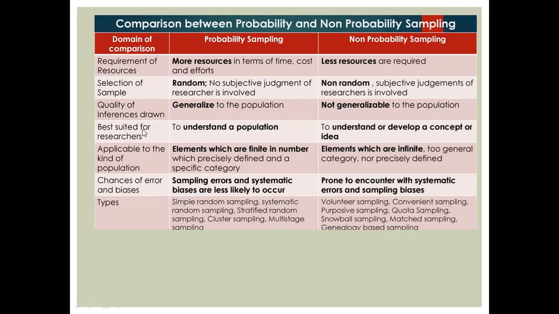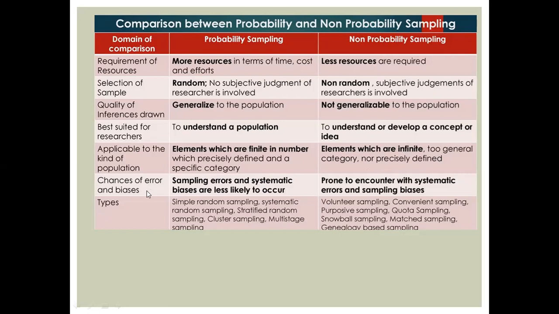Best suited for the researcher: probability sampling is best to understand the population, whereas non-probability sampling is best suited to understand or develop a concept or idea. Applicable to the kind of population: probability sampling is applicable to elements which are finite in number, with precisely defined and specific categories, whereas in non-probability sampling elements are infinite, in a too general category and not precisely defined.